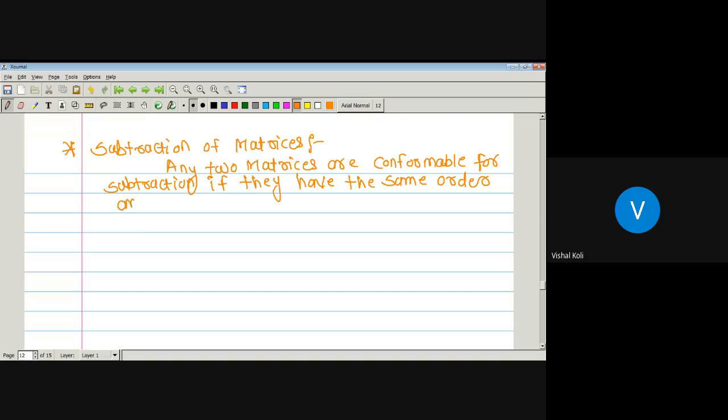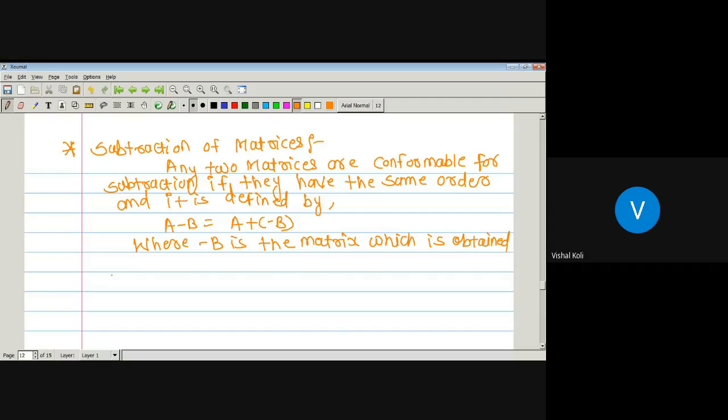And it is defined by A minus B is nothing but A plus minus B, where minus B is the matrix which is obtained by multiplying every element of matrix B by minus 1.